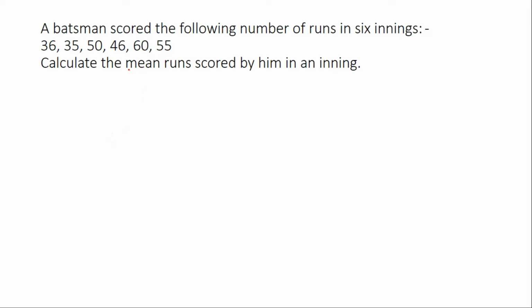What we have to find out is mean. So we know the formula for mean will be sum of all observations by number of observations.